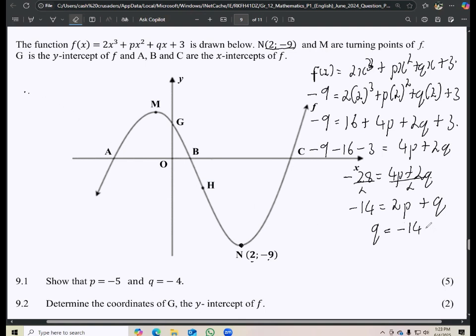-14, meant to say, minus 2p. And then we can have equation 1. Okay, so nice. Let's hold on to that.